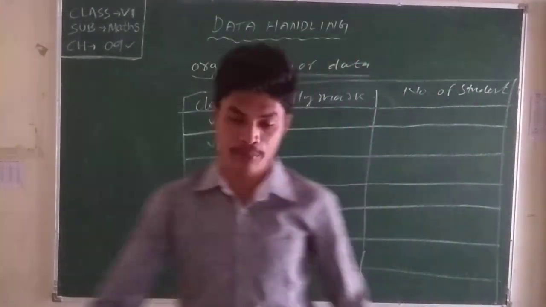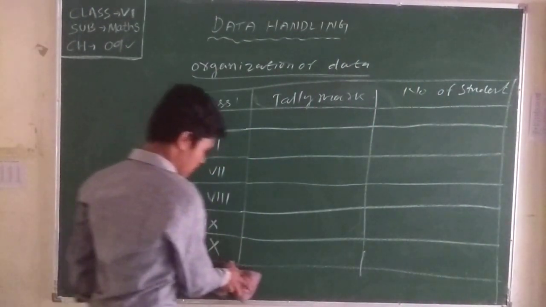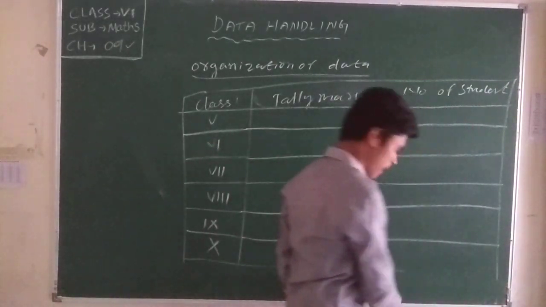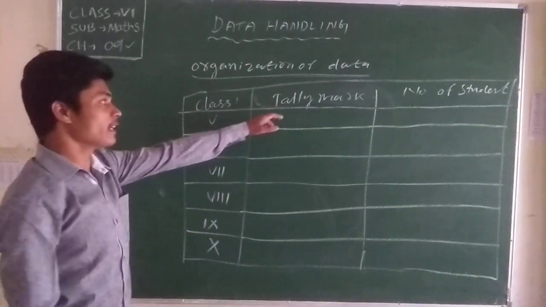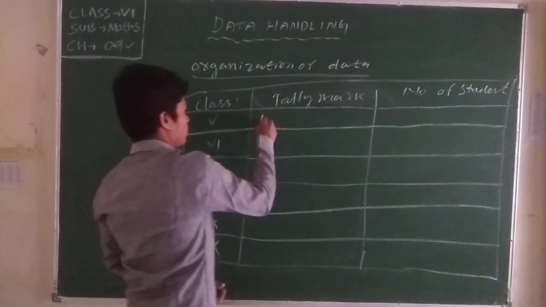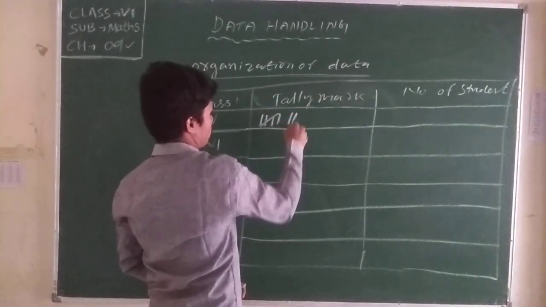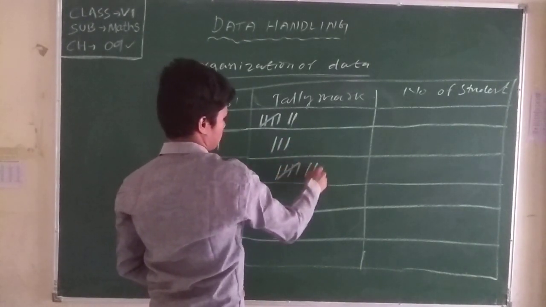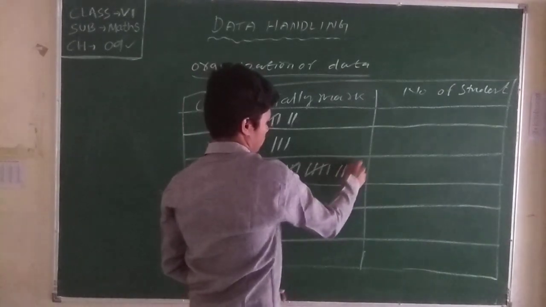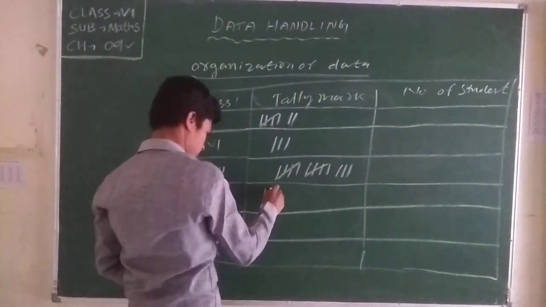Now 5th to 10th, how can we represent it? See, here tally marks is given, then how can we write the data?